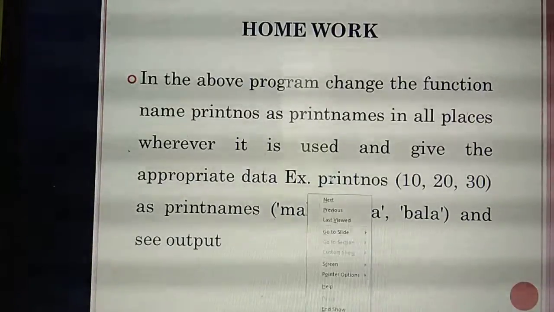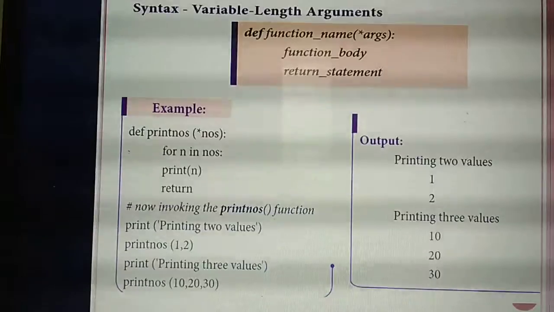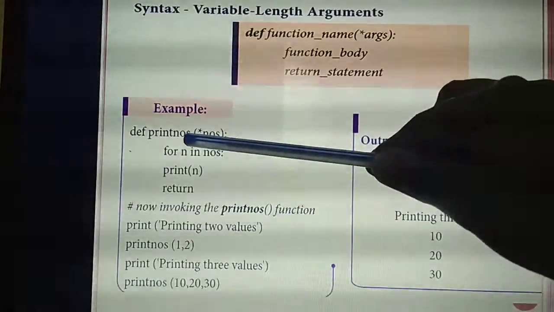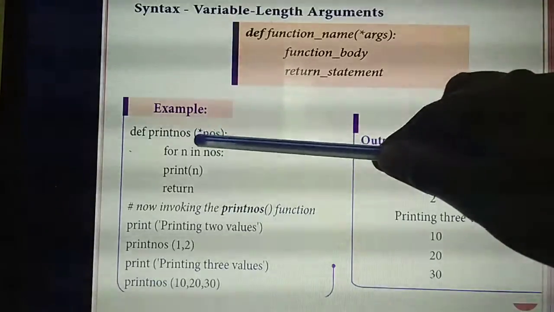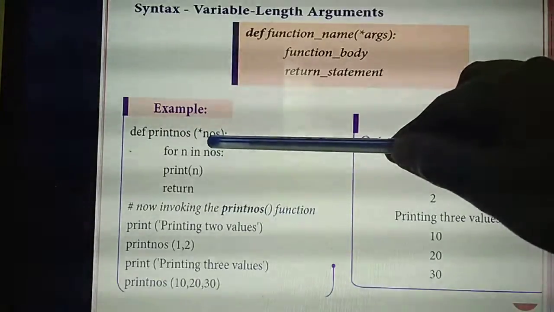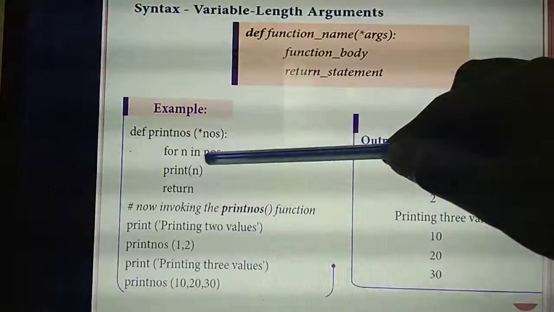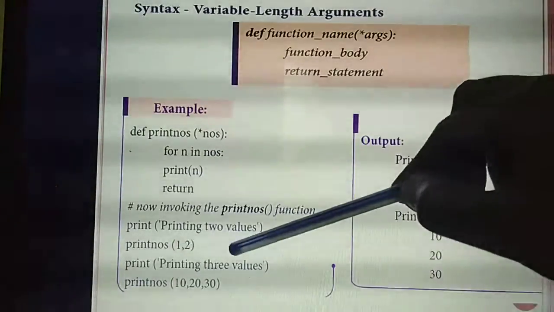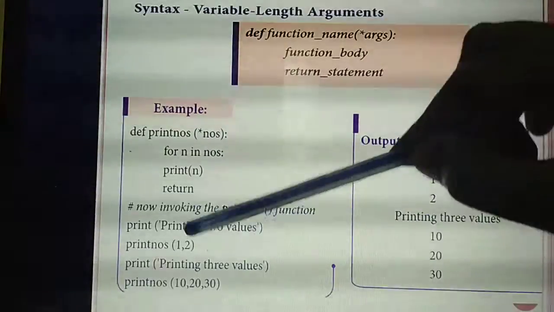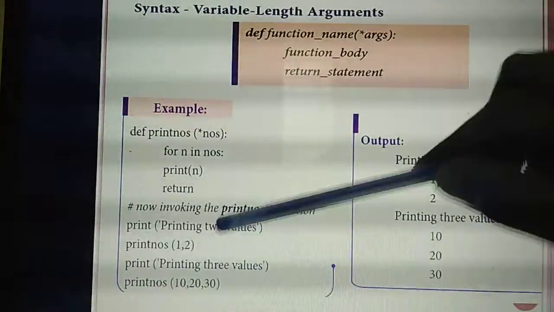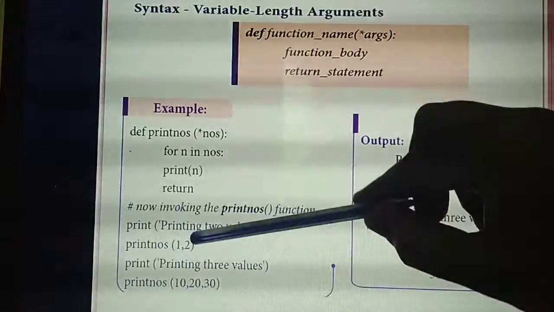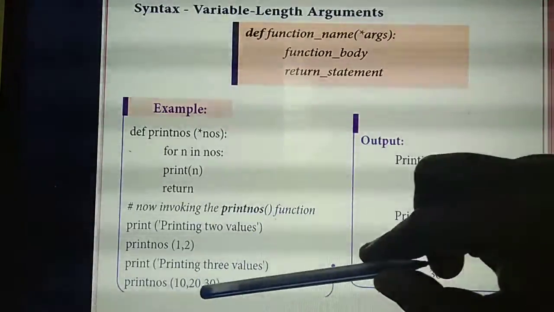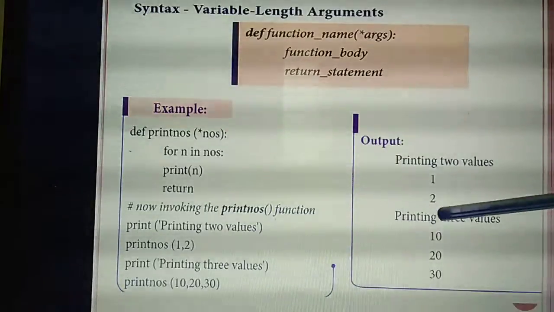I'll explain. See, what you need to write? In the place of print numbers, you need to write print name. Okay, then here in the place of NOS, numbers, you need to write name. Then for n in name, then print n, no problem. Then here, instead of printing 2 values, for example, in your book they have given 3 values. No need to write printing 2 values. Here print 3 values. What are the 3 names? Their names they have given, no? That one you should write, and you will get the output like this.